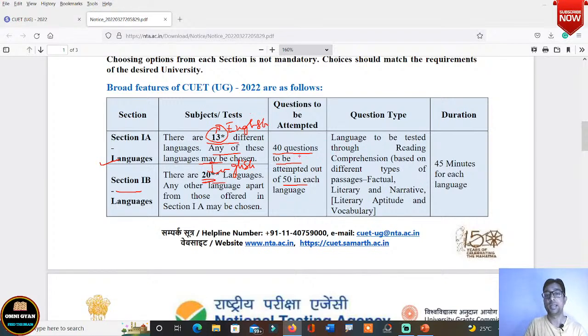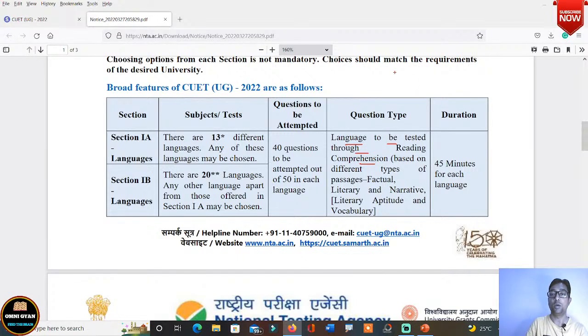ठीक है, तो आप छोड़ के नहीं आ सकते, नहीं तो आप डिस्क्वालीफाई हो जाएंगे. You will be disqualified if you attempt less than 40 questions. This is what it says. Okay, then question type is what type of question? Now this is very important. What type of question will be asked in your exam? Language to be tested through reading comprehension.